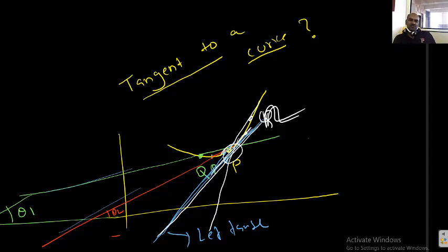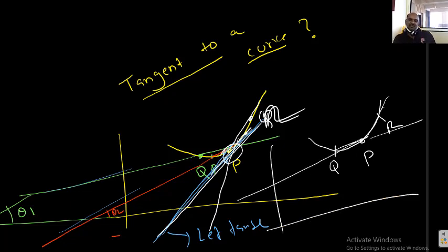What is my final conclusion? How can you draw a tangent to this curve? Directly you can't. So first of all, you need to take 2 points on the same curve other than P, one on the right side and one on the left side of P. So these will become secants.